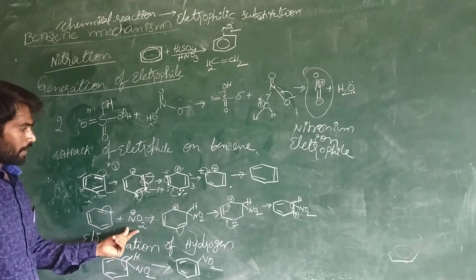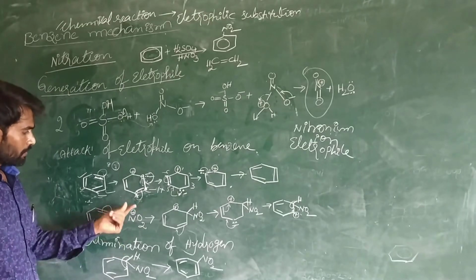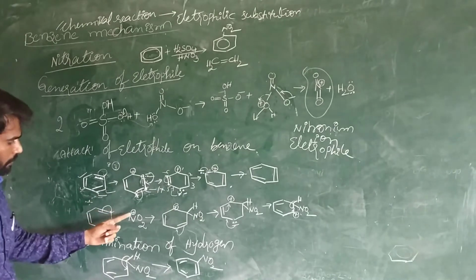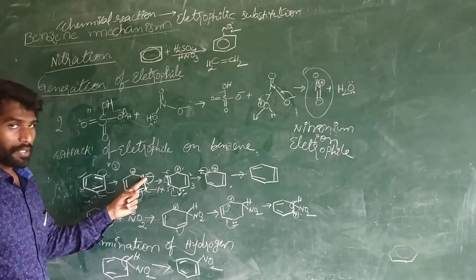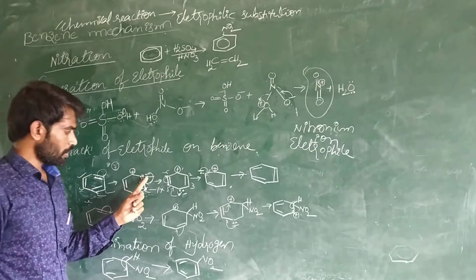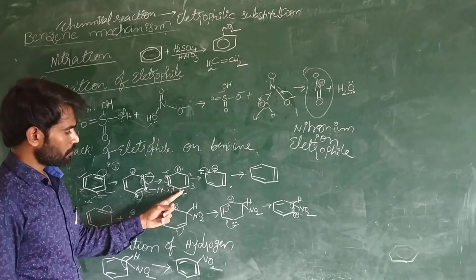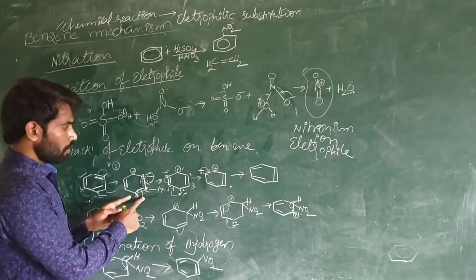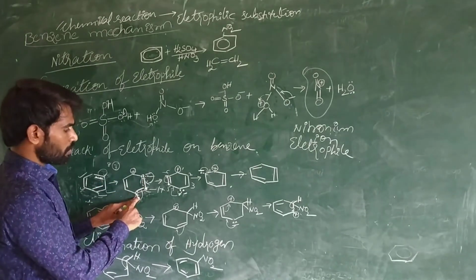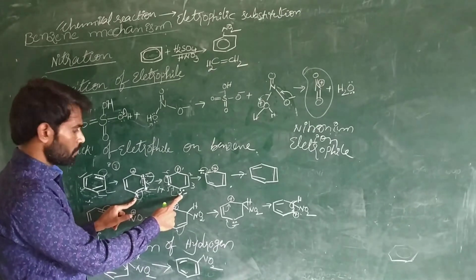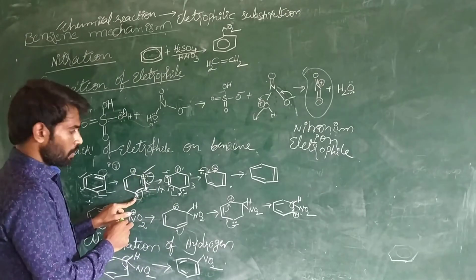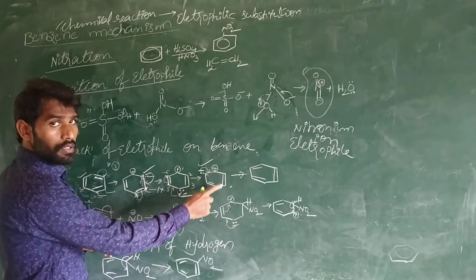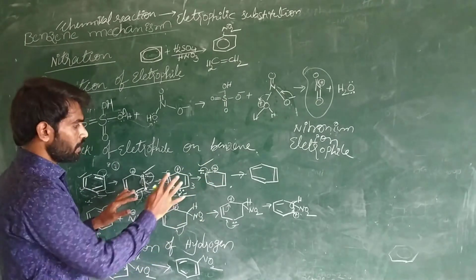After that, attack of the electrophile. Now this electrophile is attacking, because we can see here, this is the positive charge. The negative charge appears on some carbons. Here the negative charge appears in this case, and here also negative charge, and here also negative charge. In benzene, in the ortho position and para position, we are getting the negative charge. See, this is the ortho position, and this is the para position. This is also the para position. So the ortho and para positions are getting negative charge.